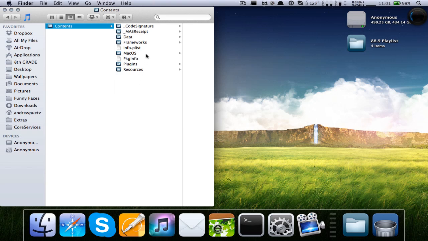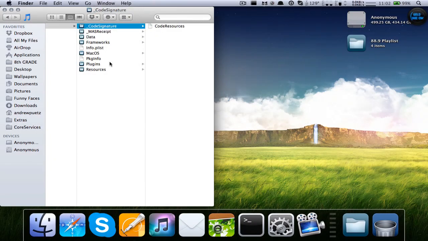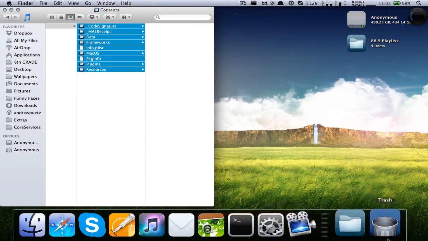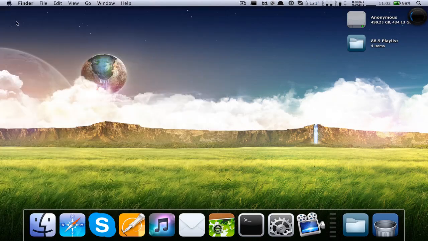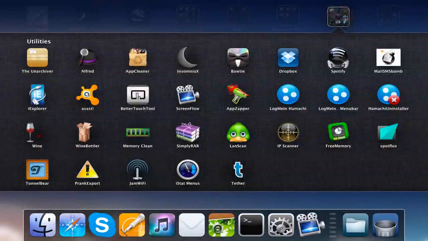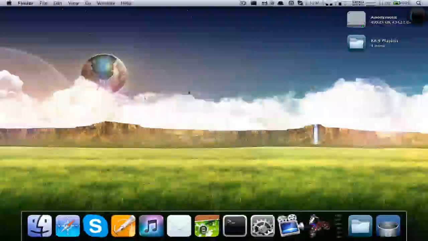So all of these files are going to be replaced with a full version that is going to be on the download link. So what's going to happen is you're going to highlight all of these and drag them into the trash. Then with the files that are in the download link below, you drag them into here, and when you close out, you get to play Motorbike Lite, and all the levels are full.